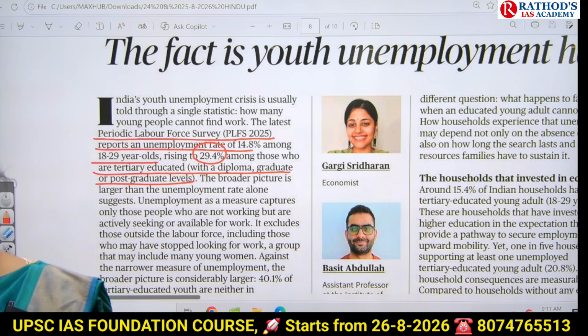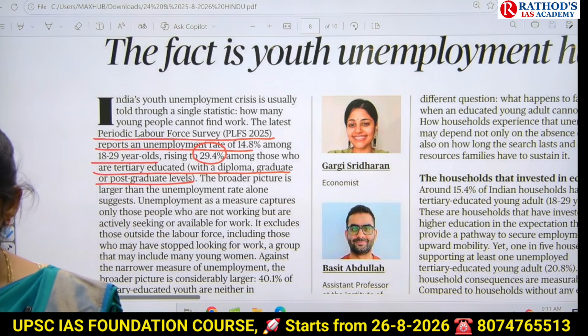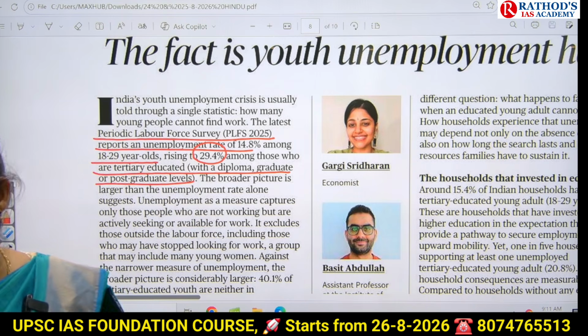On Saturday, I think we conducted a test on poverty and unemployment. In that, one statement was about in which category there is a high rate of unemployment. Can you recall that? So the evidence is given in this PLFS.